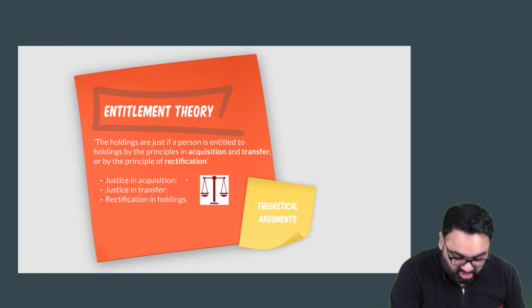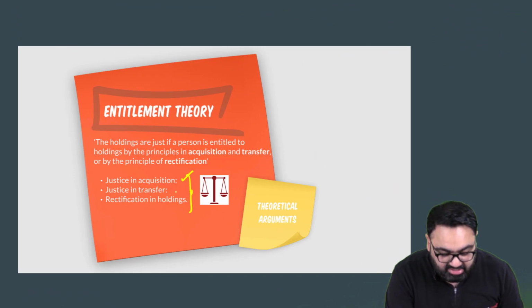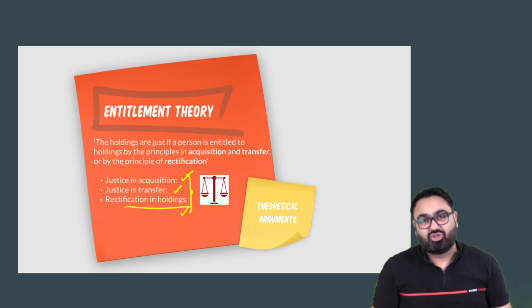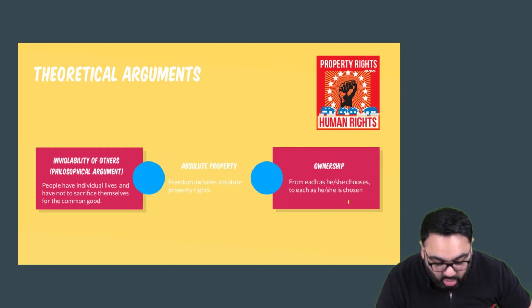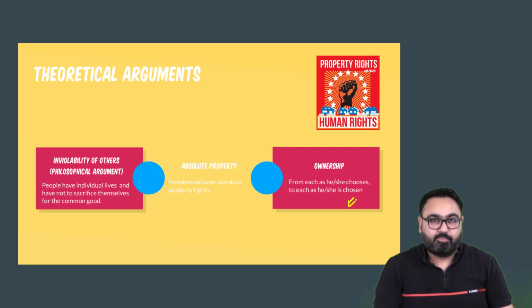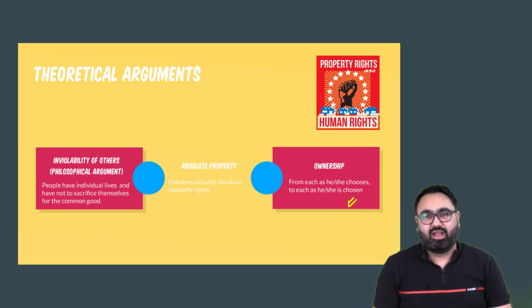These are the three principles. So in simple terms, in short, you can define them as justice in acquisition, justice in transfer, and rectification in holdings, just in case the first or the second are not followed. These are the three big principles of the entitlement theory. He also is one of those who support the private ownership of property. He supports the fact that individuals have the right to own property and no one can be allowed to take it away from them. I'll give you one more example here.